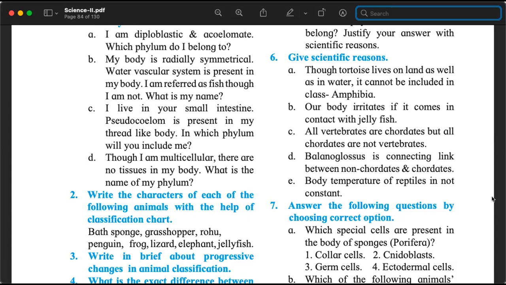And this is the reason why tortoise is classified as a reptile, not as an amphibian. What is it? No, it's not that they take breath. Tortoises cannot breathe in water.